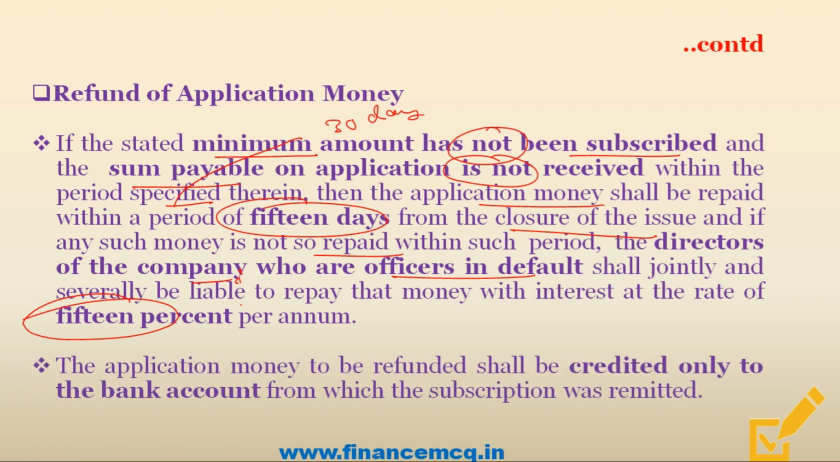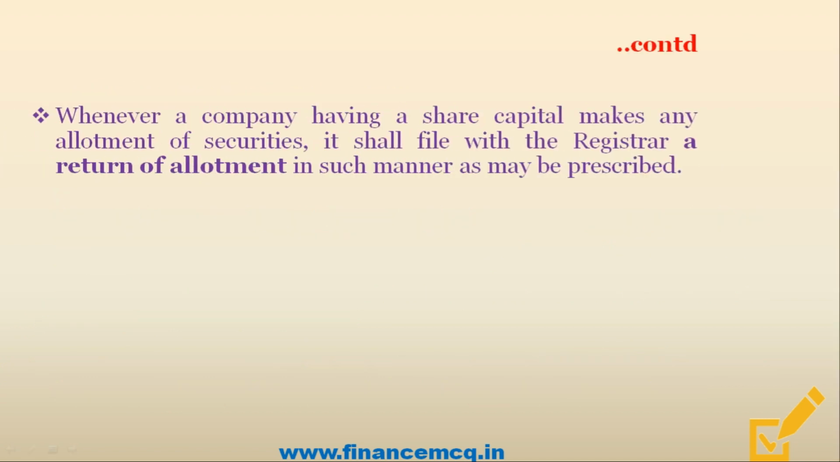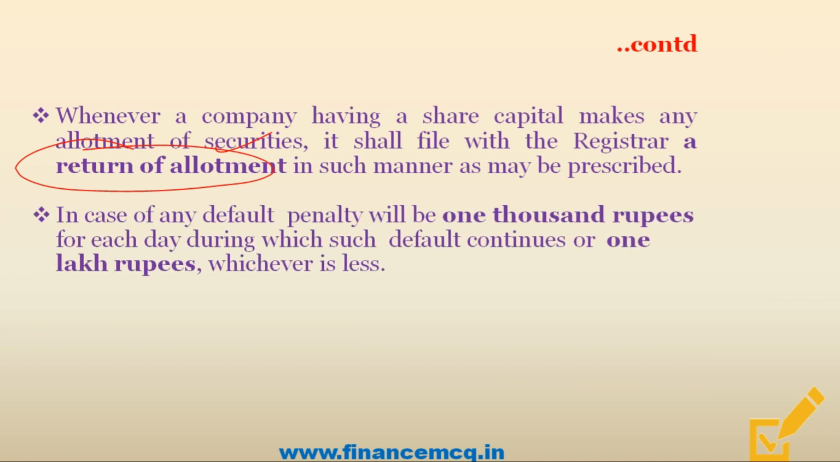Moving on, the application money to be refunded shall be credited only to the bank account from which the subscription was remitted. So friends, in no case shall the amount be paid in the form of cash. Moving on. Friends, where a company having a share capital makes an allotment of securities, it shall file with the registrar a return of allotment in such manner as may be prescribed. Now let's study the penal provisions related to this. So friends, if the company makes any default, then the penalty will be 1000 rupees for each day for which the default continues, or 1 lakh rupees, whichever is less.